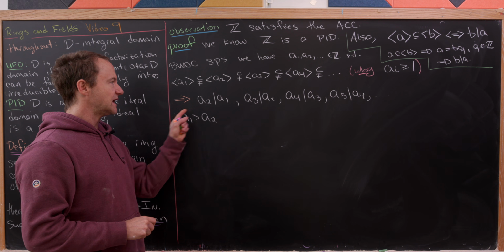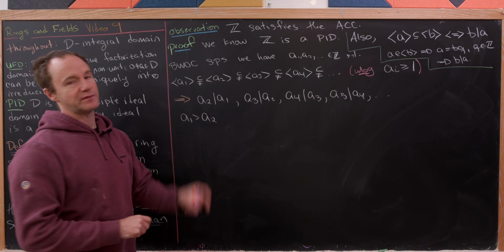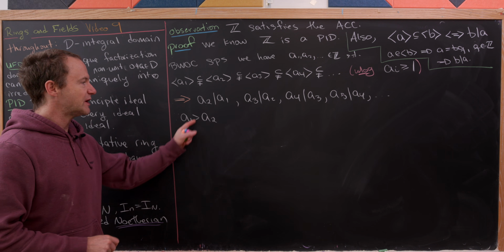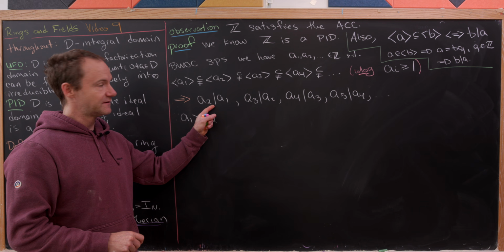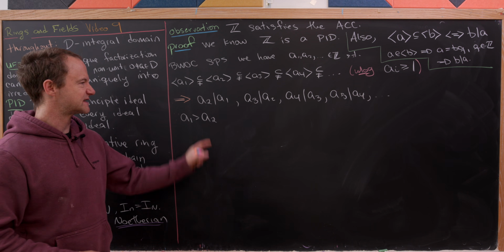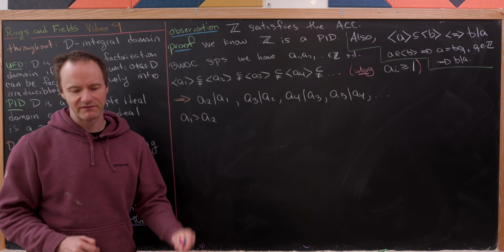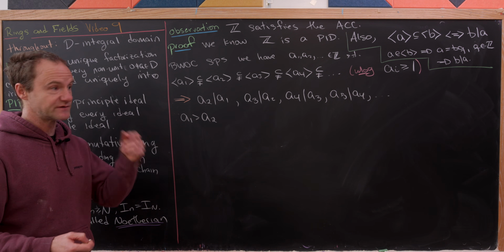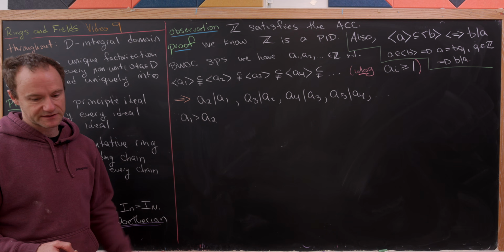But if these were equal, then the ideals would be the same, but we're assuming the ideals aren't the same. And we know both of these are positive, and since both of these are positive, that gives us this inequality like this. If one of these were negative, we wouldn't quite have the inequality like we have it, but over there we're assuming, without loss of generality, that these things were positive.